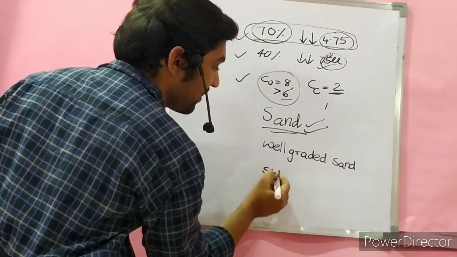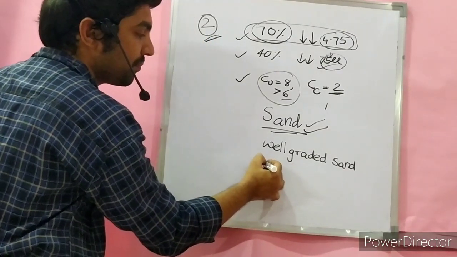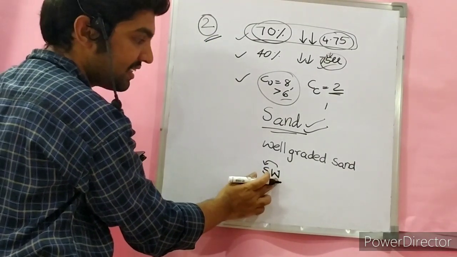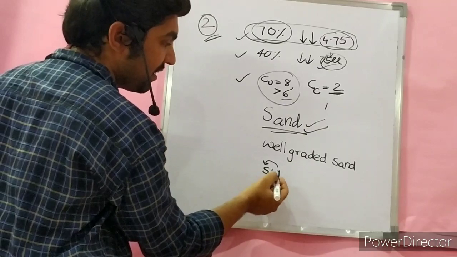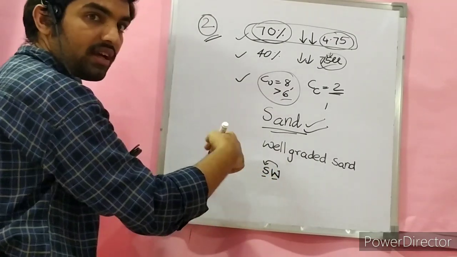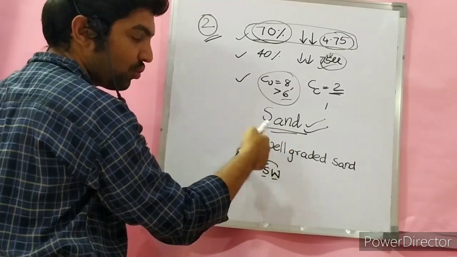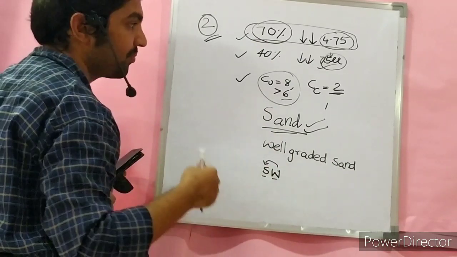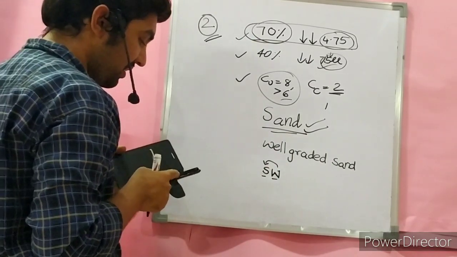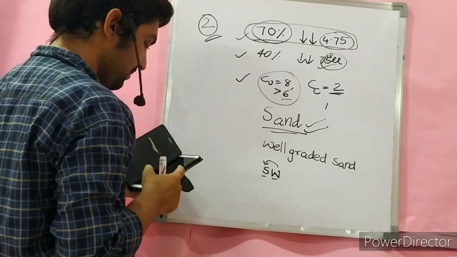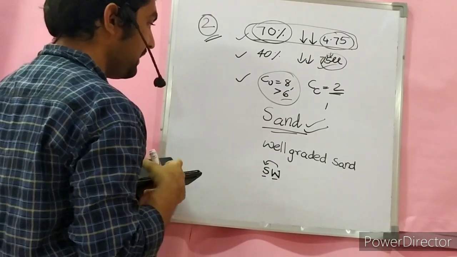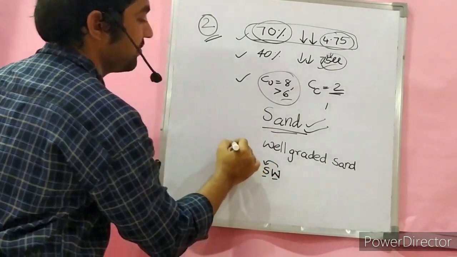Representation is like this: well-graded sand, sand of well-graded nature. You have to represent it in this term. So the answer for this question is option C. Option C is the answer.